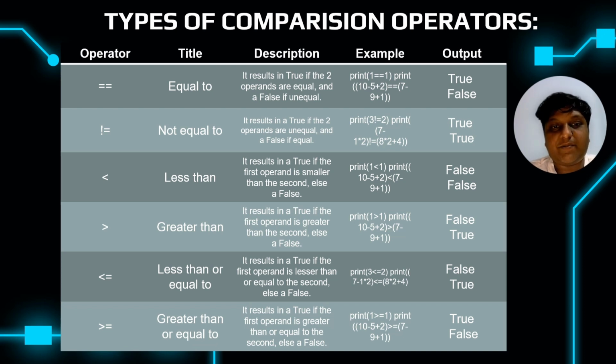So you can see an example over here. Print 1 is double equal to 1. It prints true as both the operands are equal. If the operands are unequal, it returns false.